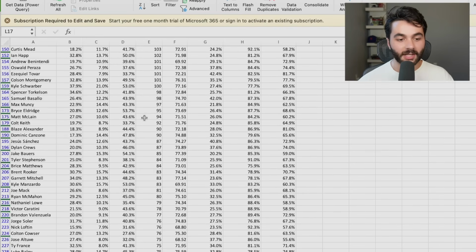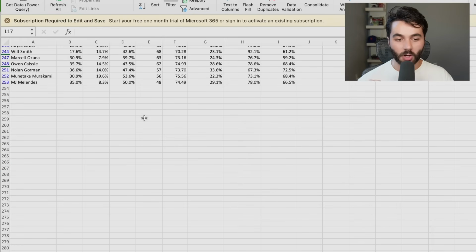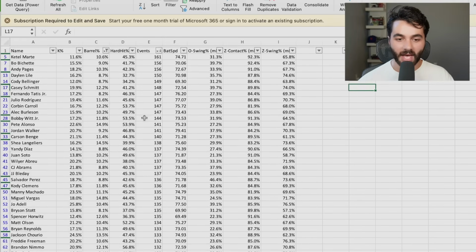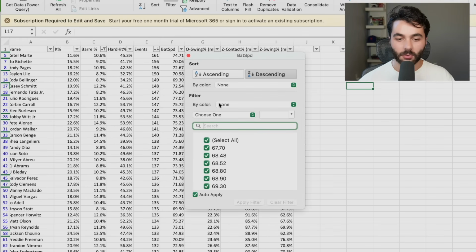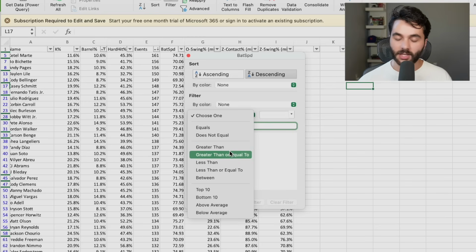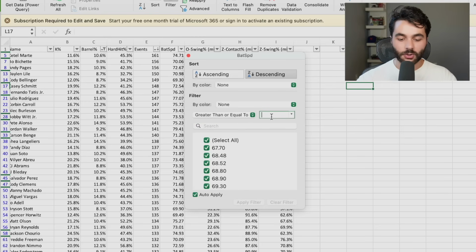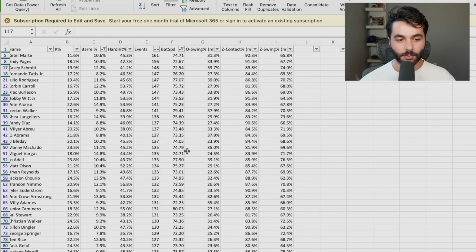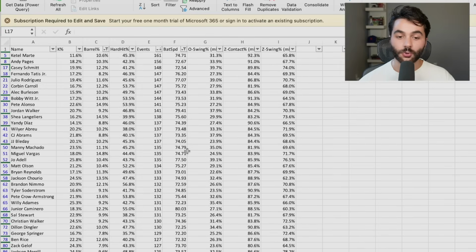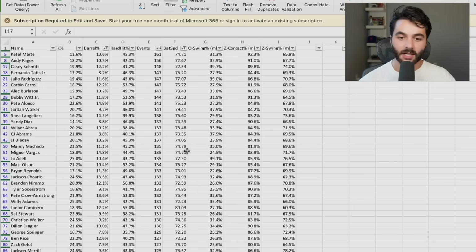So now we have every single player in the league with an above average barrel rate with at least 100 plate appearances since May 1st. Now I want to get bat speed right here. I want guys who are swinging a fast bat. You got to swing a fast bat. It's very important. I want 72 miles per hour. Now we have all the guys with plus bat speed who swing better than average bat speed. Now I want O-swing rate.